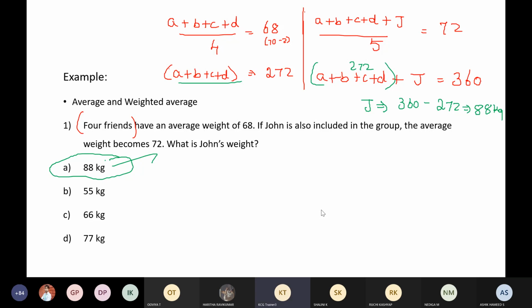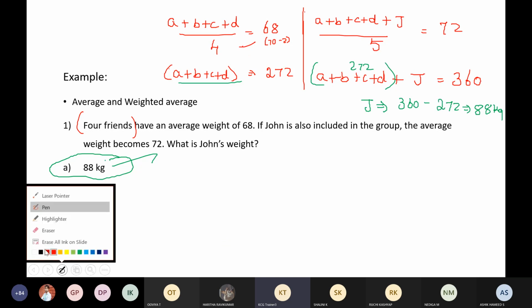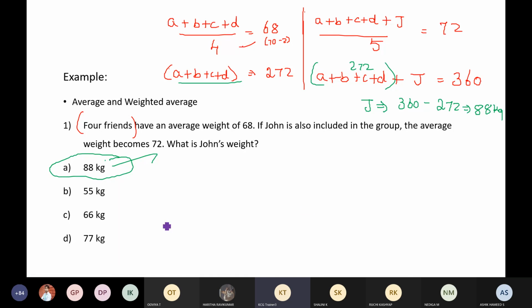This is not the only method to solve this question. You could have solved this question in another way where you have very few calculations. See, here you had a lot of calculations, right? 68 into 4, 72 into 5, 360 minus 272. So I'm going to give you one more method where you have very minimal calculation. In this method, just assume it this way. Who are the people? A, B, C, D. Their average weight was 68, which means each weighed 68 kg.